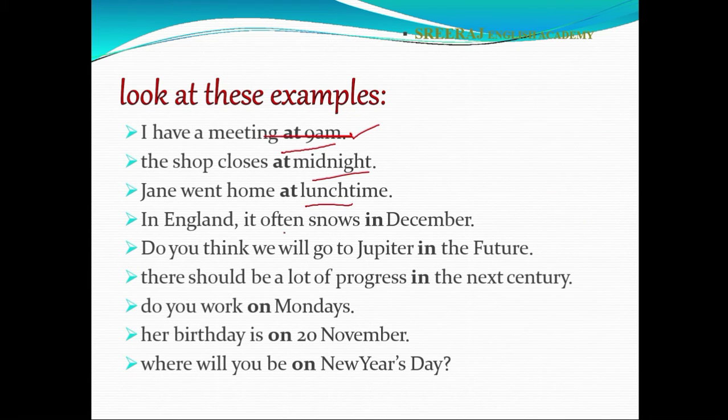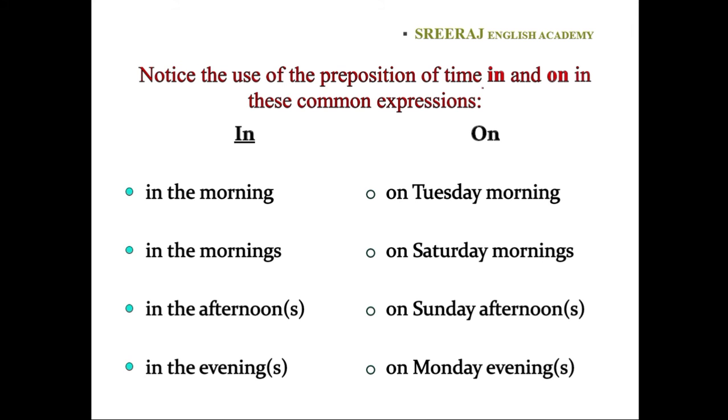At lunchtime. In England, it often snows in December. When? In December. Do you think we will go to Jupiter in the future? There should be a lot of progress in the next century. Do you work on Mondays? Her birthday is on 20 November. Where will you be on New Year's Day? These are some of the examples of in and on.